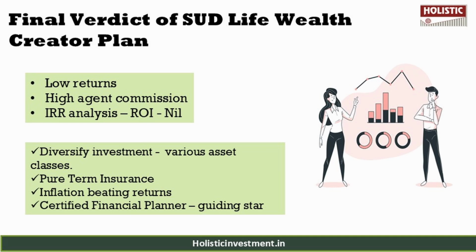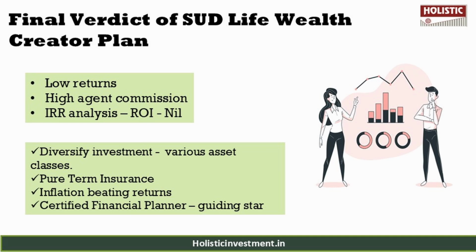High charges limit its growth potential, and the plan struggles to even outpace inflation, leaving you technically and financially short of your goals. So on top of that, sum assured is inadequate, making it unattractive from both an insurance and an investment standpoint, and it also has a high agent commission.